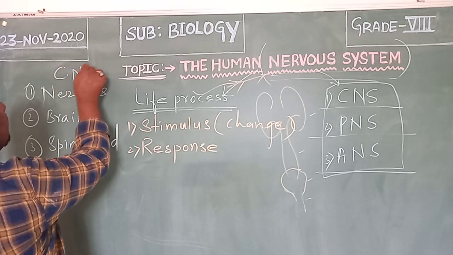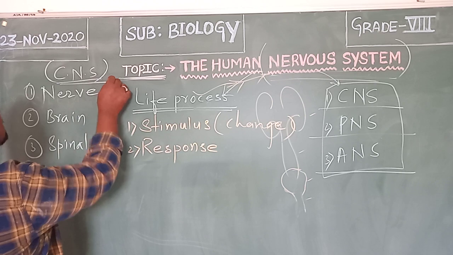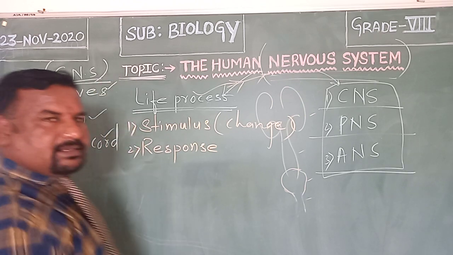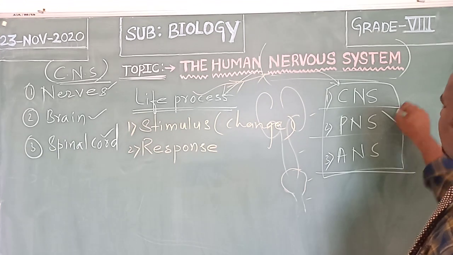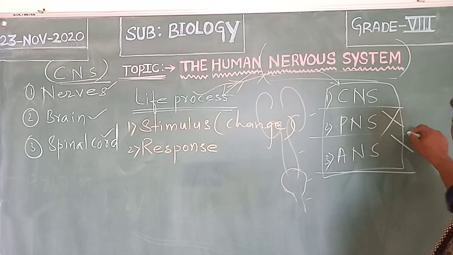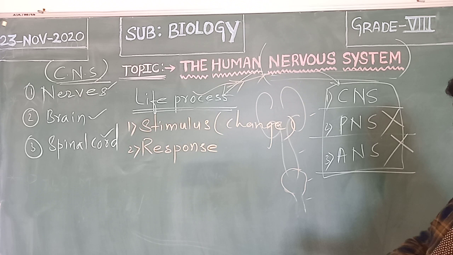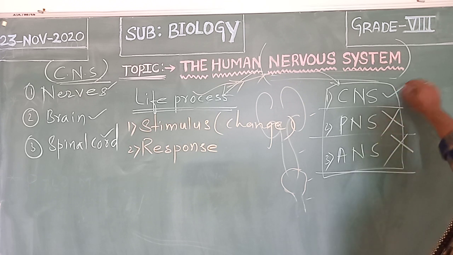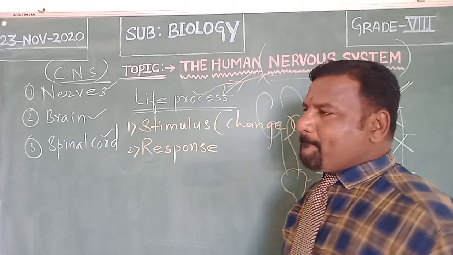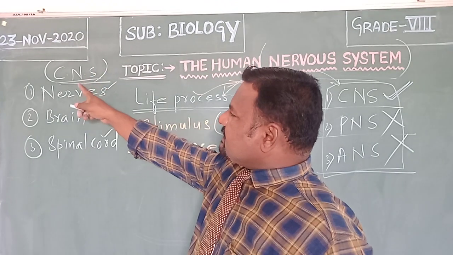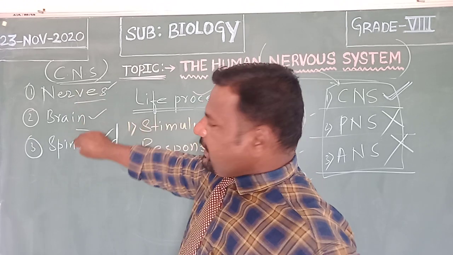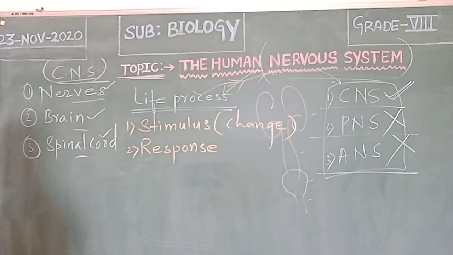CNS, central nervous system. The central nervous system is composed of these three things, children. So these we'll discuss later: peripheral nervous system and autonomous nervous system. Today's class will discuss in detail the CNS, central nervous system. And what are the components of the central nervous system? These three: nerves, brain and spinal cord.